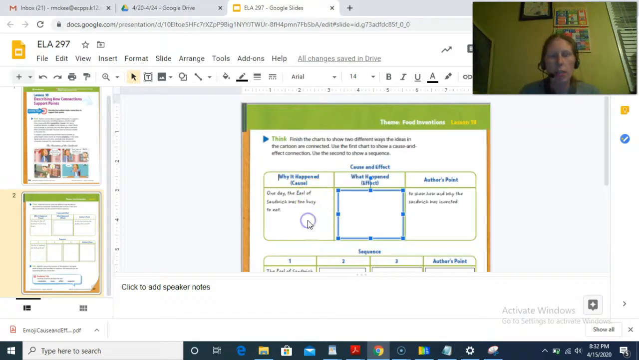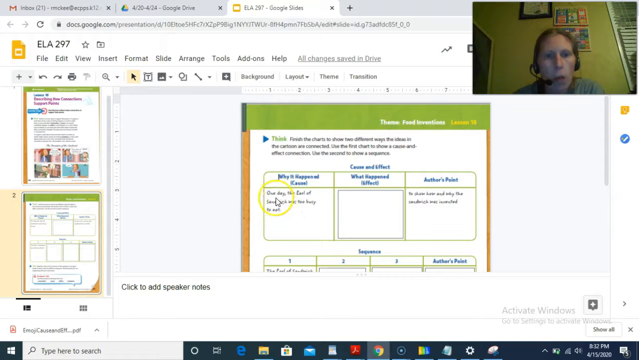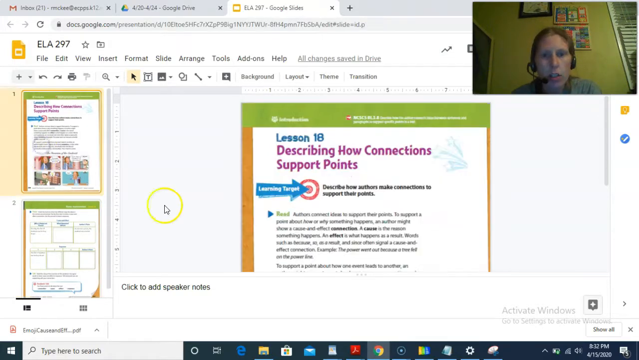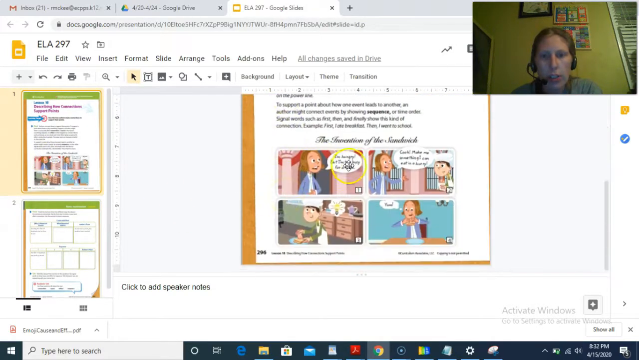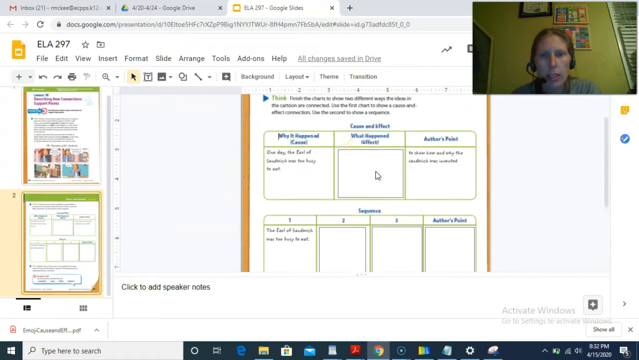So looking at the top in our graphic organizer, it says why it happened. One day, the Earl of Sandwich was too busy to eat. So we saw that happening over here. He's too busy to eat. What happened because he was too busy to eat? So let's look back and see what happened. That's the effect. And remember, that happened second.